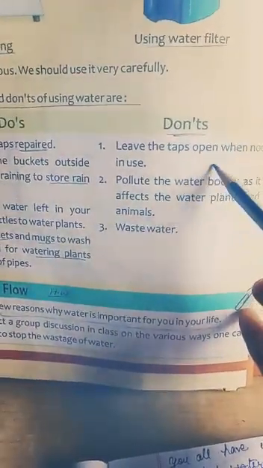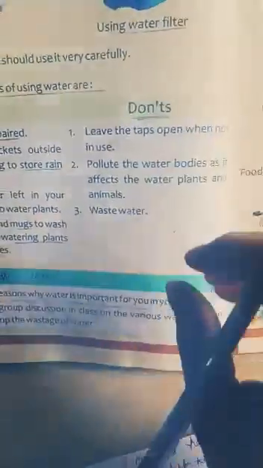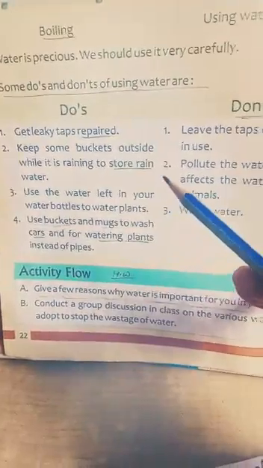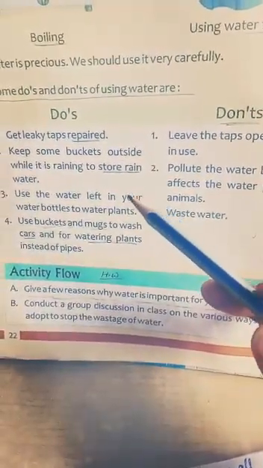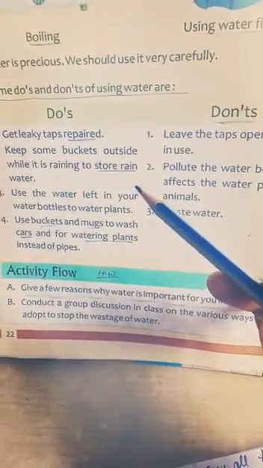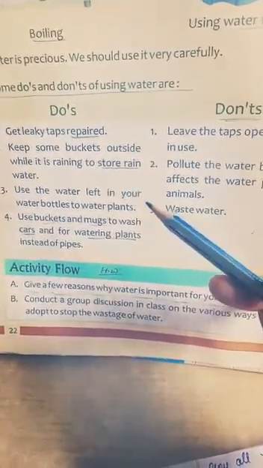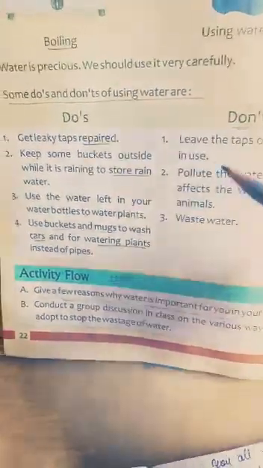When we are not using the taps, we should always close them. Second, keep some buckets outside while it is raining to store rainwater. We can store rainwater by using buckets, tubs and tanks.